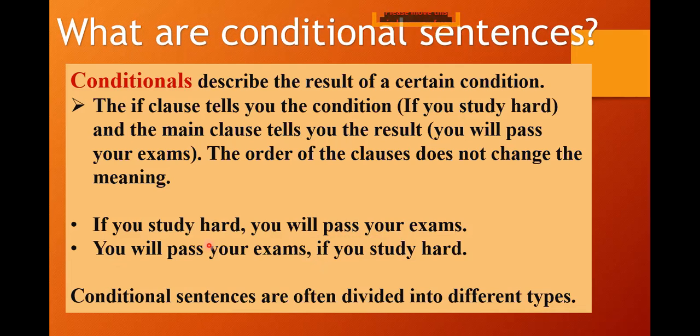So this is the way you're going to write it, and you have to make sure it is a conditional if there is a condition there, okay? If there is no condition, then the sentence is not a conditional sentence, okay? There has to be a certain condition. Now the conditions can vary because there are different types of conditions that we can have. Look here, conditional sentences are often divided into different types, okay? Basically, there are three categories of conditional sentences. In this session we are studying two of them, okay? The first conditional and the second conditional, but usually there are three types of conditional sentences, okay, children? Clear? Let's move on.